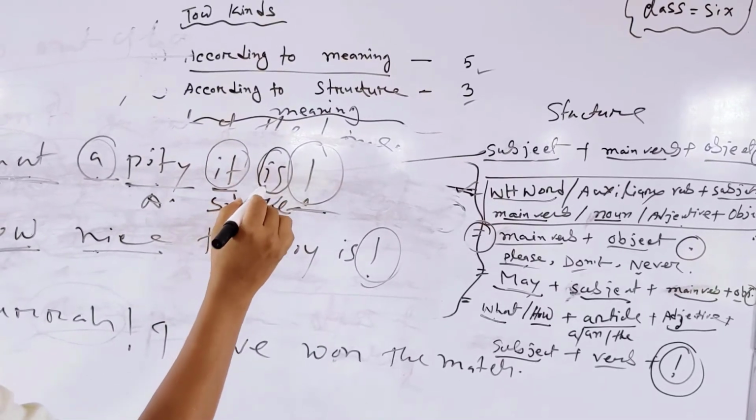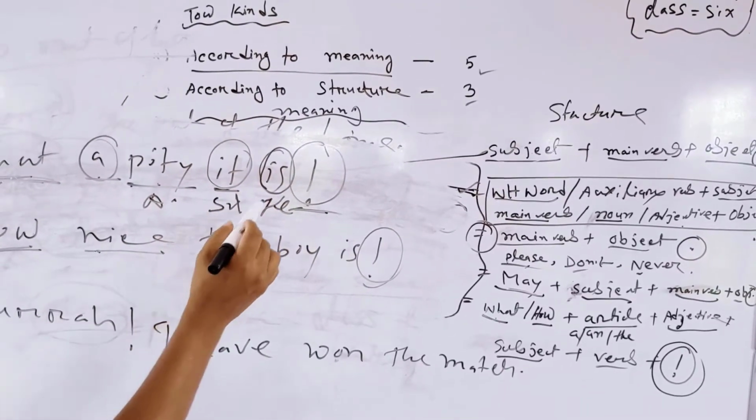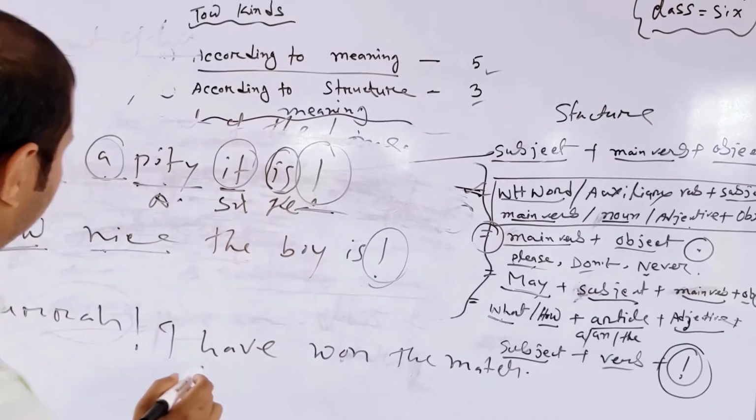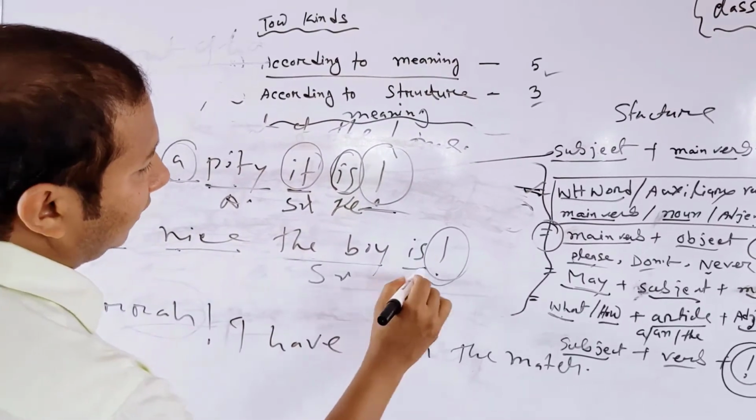At the end of this exclamatory sentence we see the verb. So this is subject and verb.